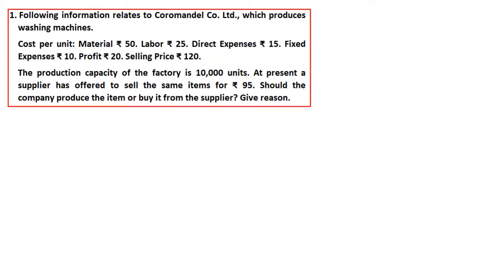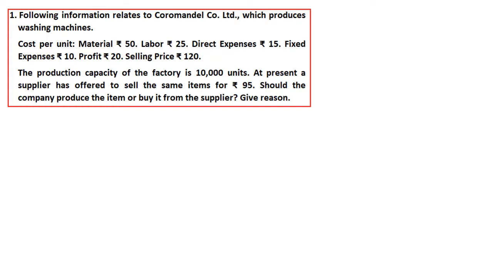So that's the reason why our high degree of emphasis and concentration would be on the market price at which we are purchasing, which will be compared with the variable cost in the factory which we will be incurring, right? So we will compare both costs and decide based on that.